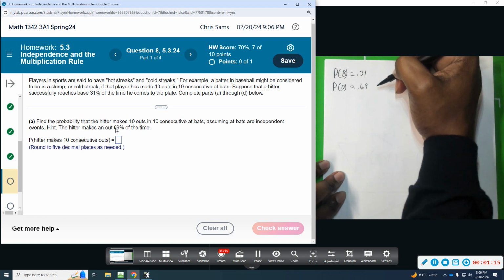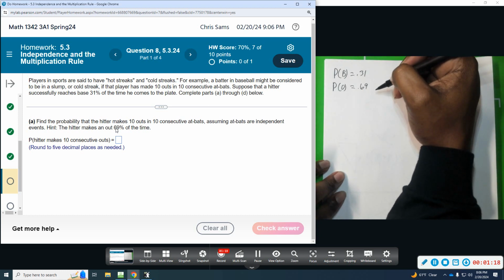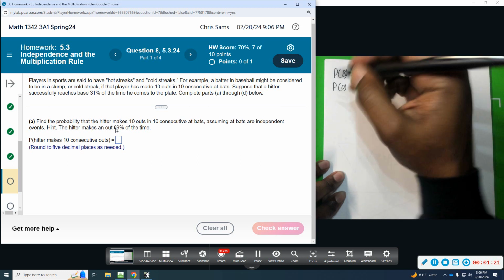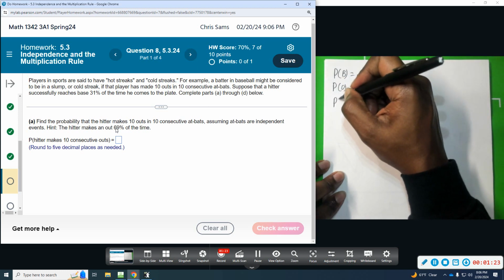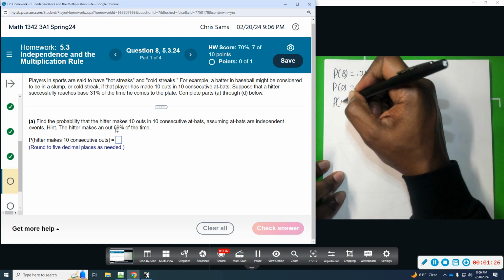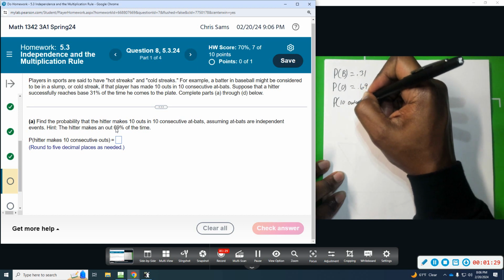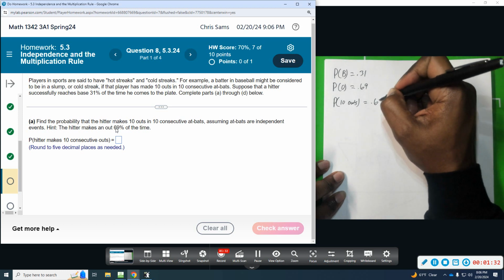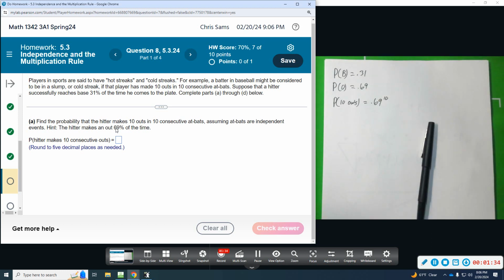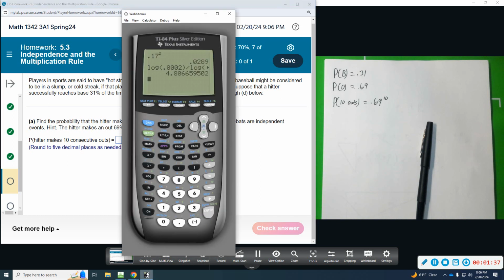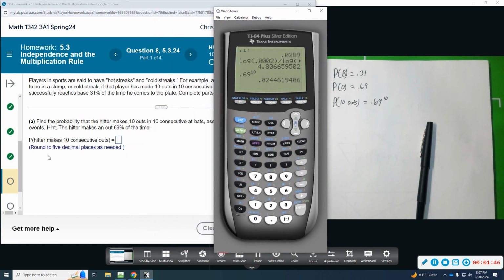And we want to know the chance that he doesn't make it to base. So the probability he gets out 10 times in a row. So that's going to be probability of 10 outs is going to be 0.69 raised to the 10th power, because we're going to do that 10 times. So the calculator is going to be computing that for us. 0.69 raised to the 10th. And how many decimal places do we want? 5 decimal places. So 0.02446, and there's a 1 behind that 5th place, so that 1 will not go up. So 0.02446.